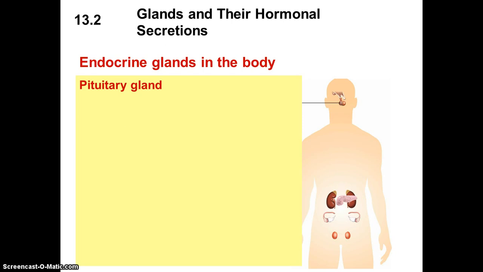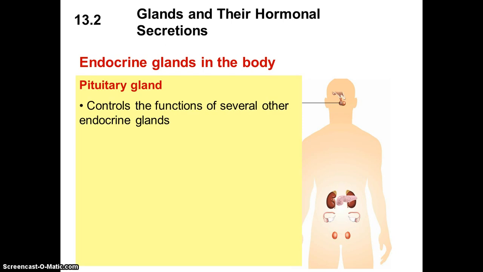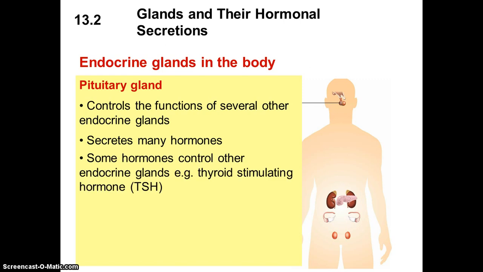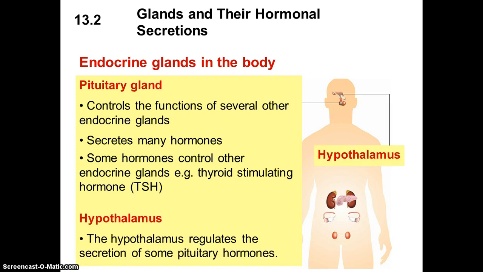The master gland is the pituitary gland because it helps to control the functions of several other endocrine glands. It secretes many hormones, for example thyroid stimulating hormone. The hypothalamus helps to regulate the secretion of some pituitary hormones.